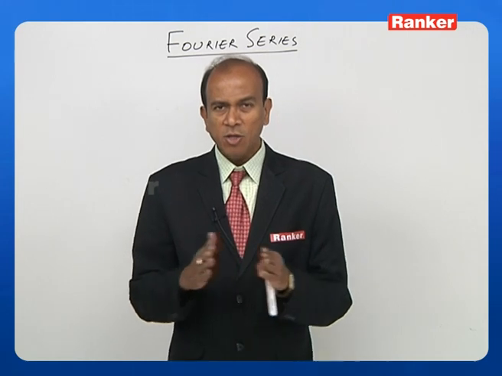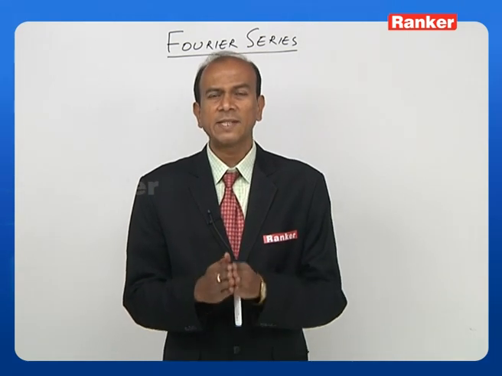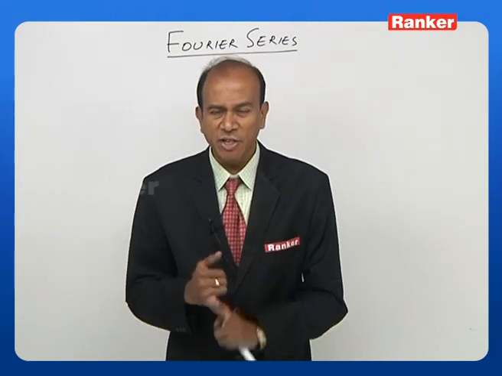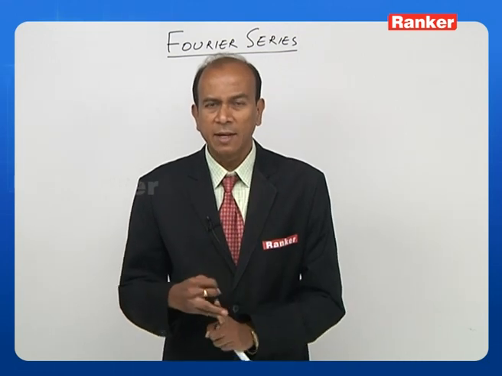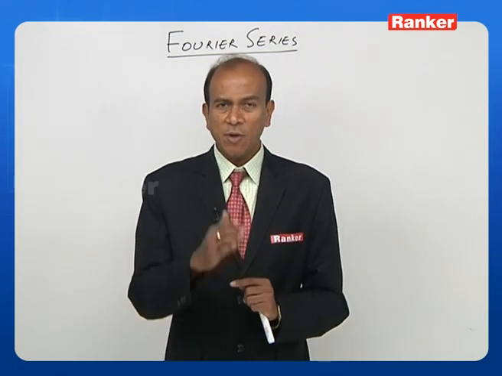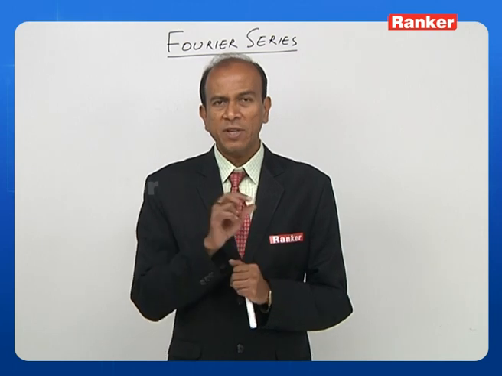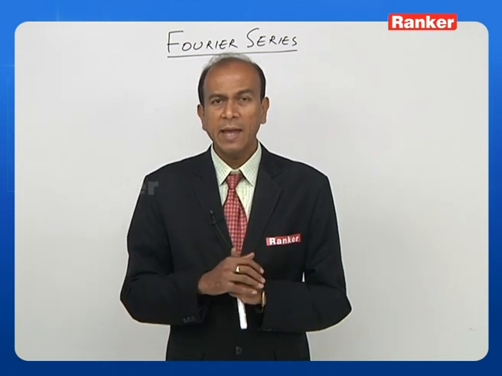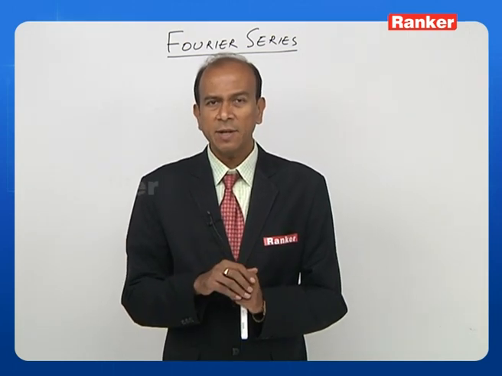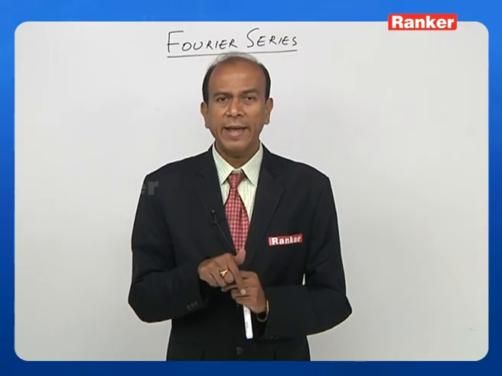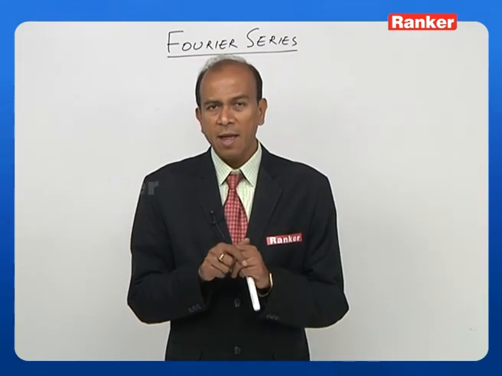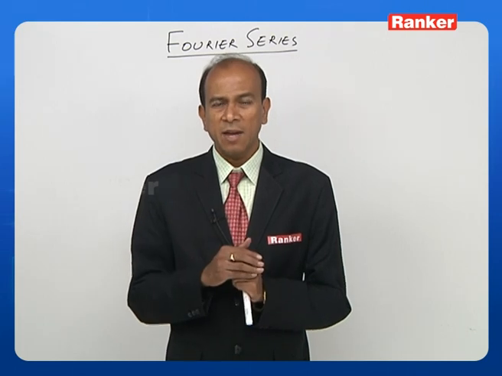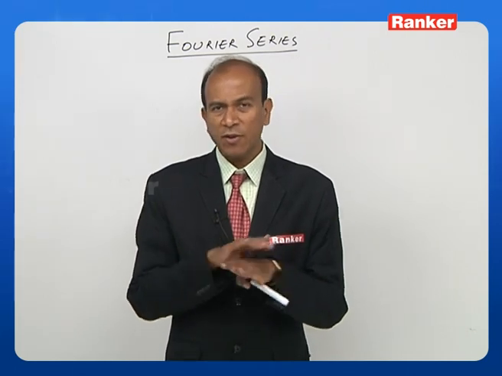Okay, and also we have said that Fourier series is a combination of an average term plus a cosine term plus a sine term. So if you look at all the options, the first option is eliminated because here a0 is correctly mentioned, whereas the coefficient a is wrongly mentioned as the coefficient for a sine term. In fact, it is the cosine term. So the first one is eliminated.